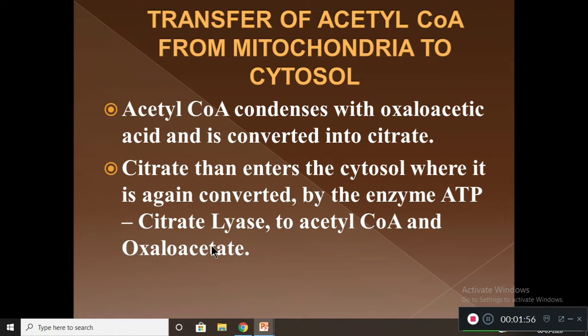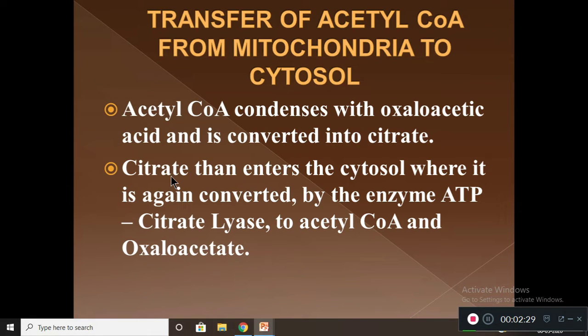In stage 1, acetyl-CoA is transferred from mitochondria into cytosol. That is, transfer of acetyl-CoA from mitochondria to cytosol. Acetyl-CoA condenses with oxaloacetic acid and is converted into citrate. This step you know from the citric acid cycle. In the same way, acetyl-CoA condenses with oxaloacetic acid to form citrate.